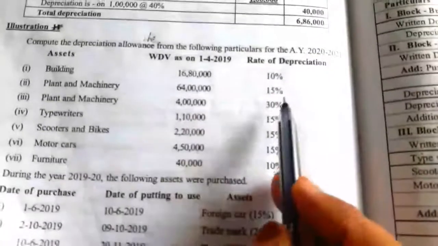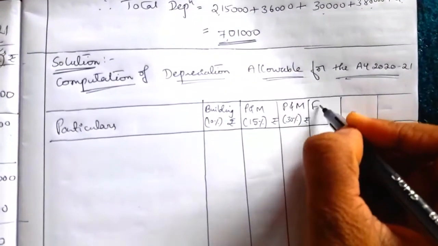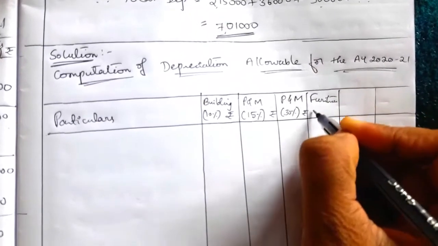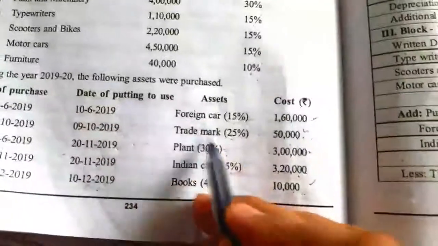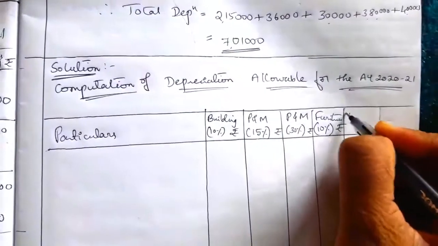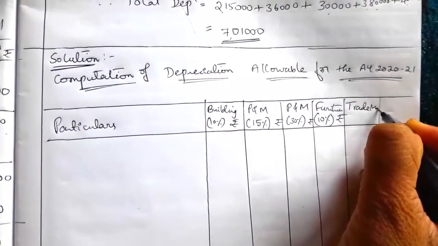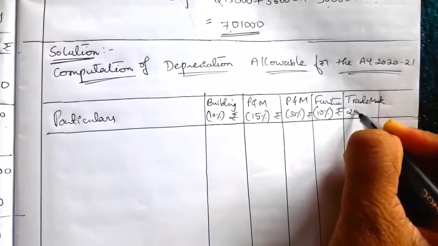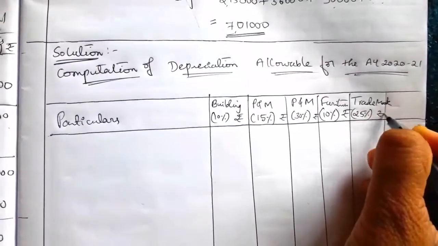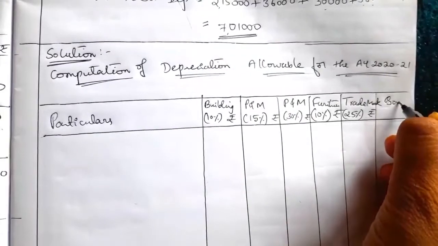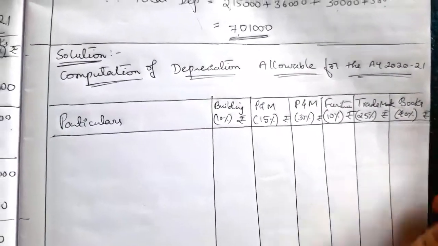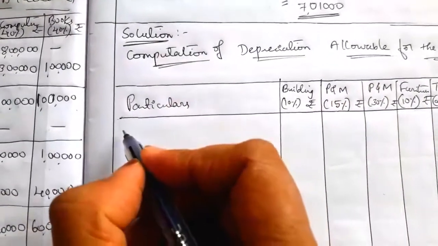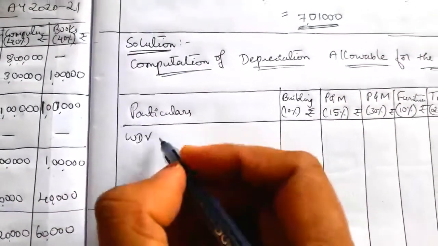Then 15 and 30 over. Next, furniture rated 10%, amount in rupees. Then trademark 25%, amount in rupees. And the last one is books 40%, amount in rupees.